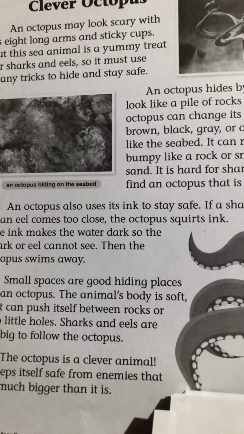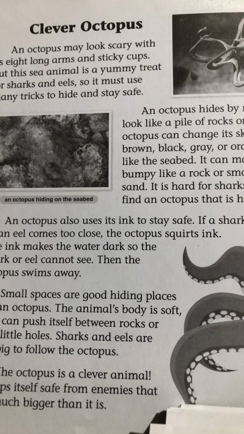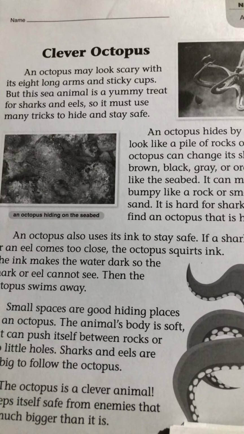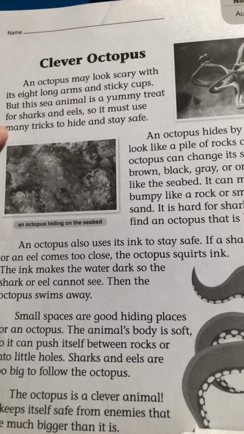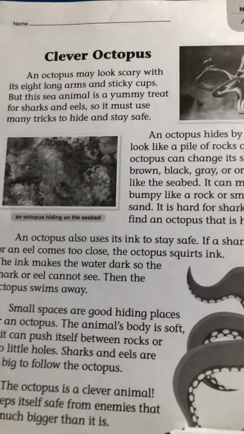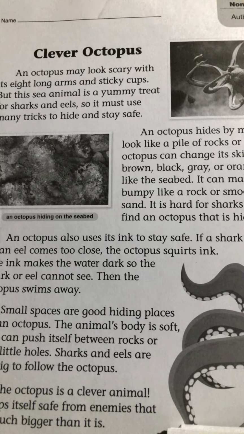And if you have a question about a story and you're not really sure, go back into the story and reread and find that section. And then, like we did, what are the octopus's predators? Sharks and eels are the things that they have to stay away from, because sharks and eels want to eat the octopus.